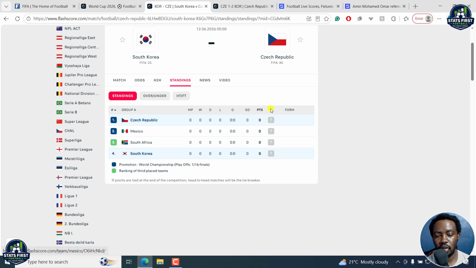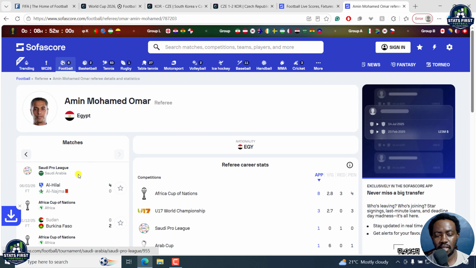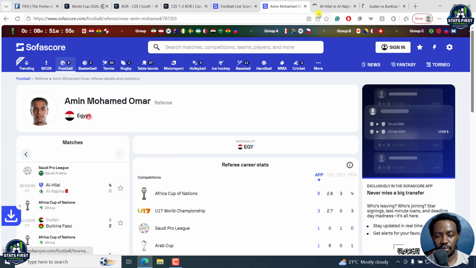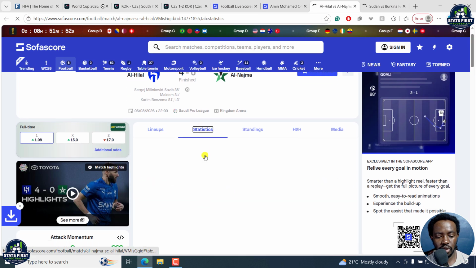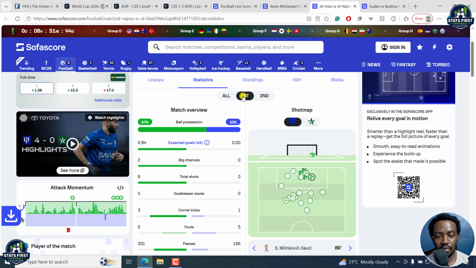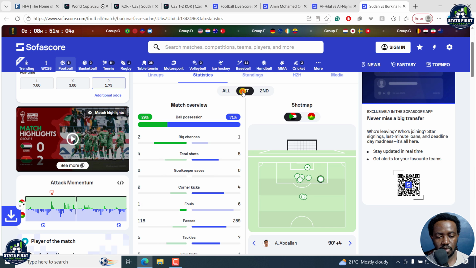So if Mexico win here, then South Korea and Czech Republic are going to go at it for this game. But I'm more or less leaning towards fouls, as much as the referee Mohamed Omar does not seem to give a lot of fouls. If we look at a couple of games he has refereed and at his refereeing history, in a full game he gives out about 18 fouls, the first half like 10. Sudan versus Burkina Faso, we got about 15 fouls, and in the first half about 7 fouls.